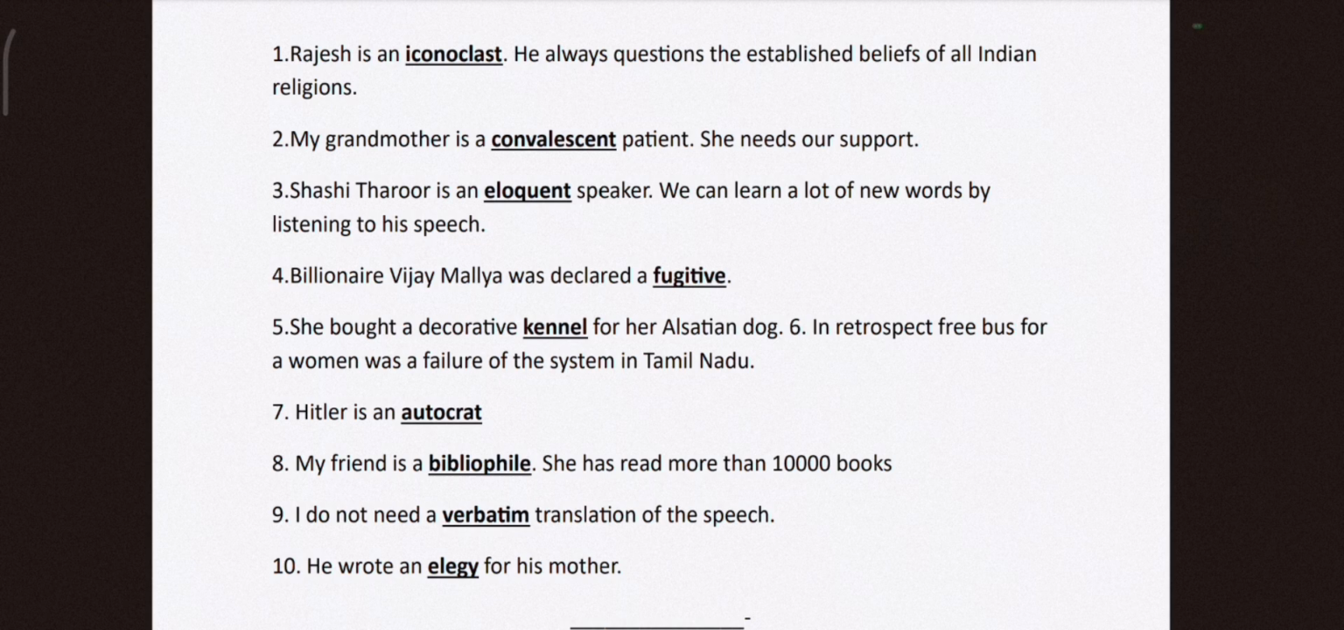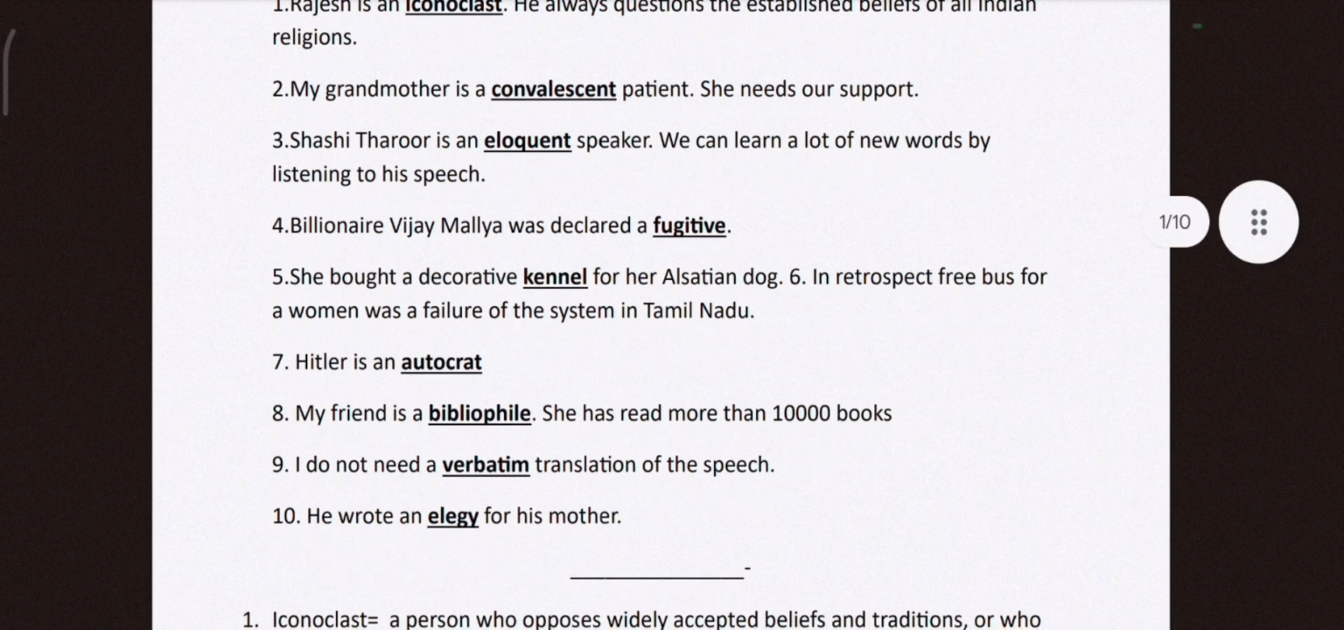Billionaire Vijay Mallya was declared a fugitive. So who is a fugitive? A fugitive is someone who runs away or tries to escape, especially from danger, justice or law enforcement. She bought a decorative kennel for her Alsatian dog. So kennel is a dog house. Hitler is an autocrat. Autocrat means a person who has absolute power over others.